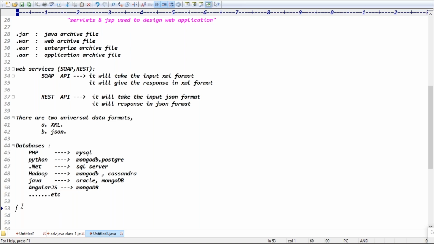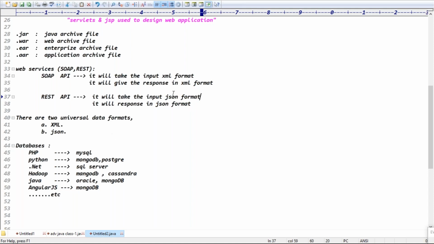So the main difference, guys, is why MongoDB became more popular. The Oracle database has a table format. I will show you later, but as of now, just listen to the basic idea. In Oracle database, we have the data in tables format. In MongoDB, we have the data in JSON format. JSON means key-value pair format. If the data is in JSON format, any client can simply access the data, right?